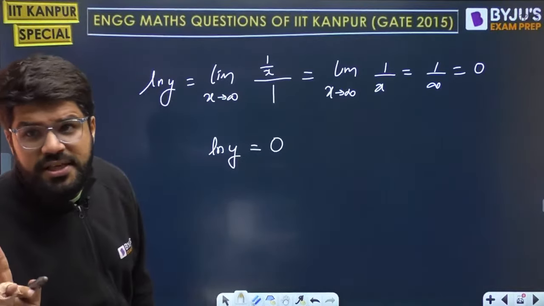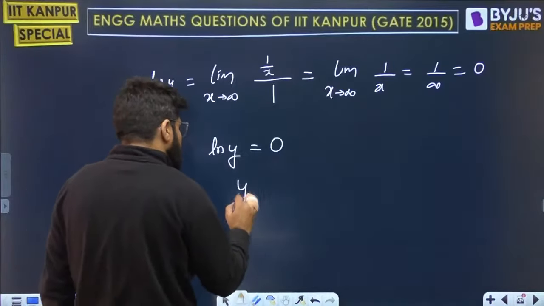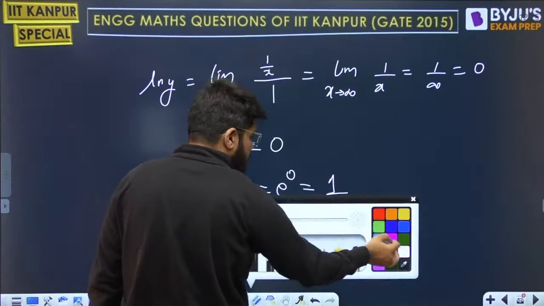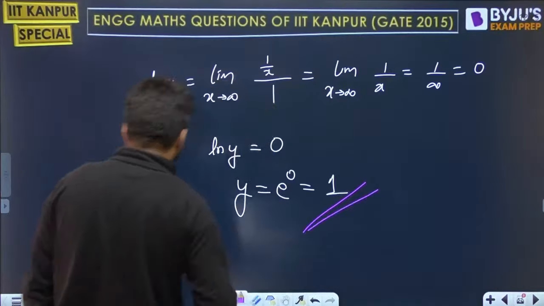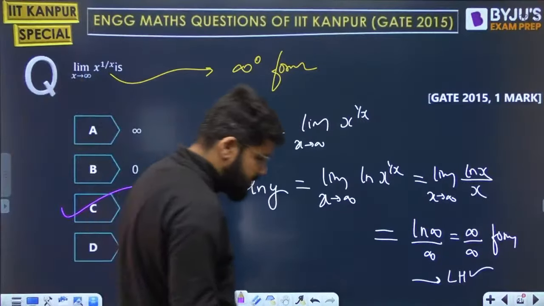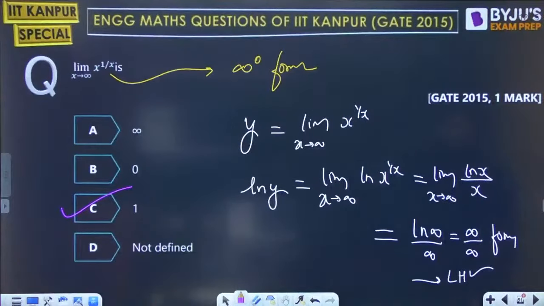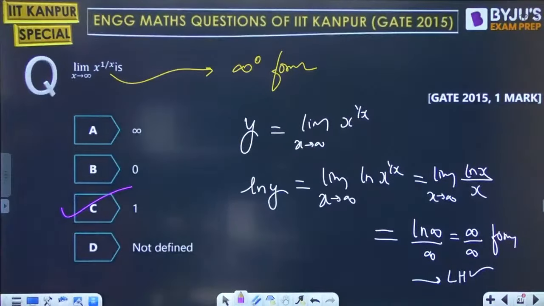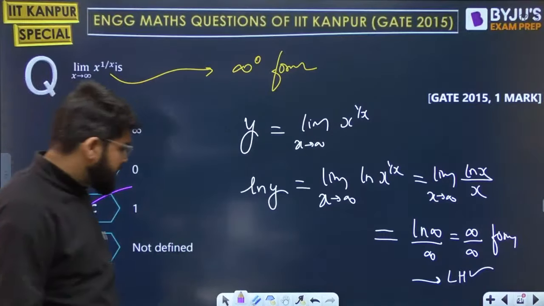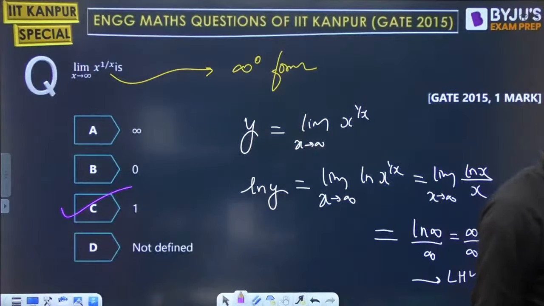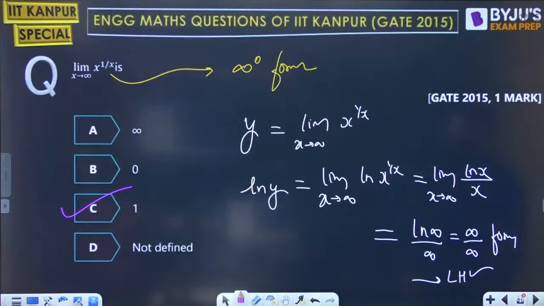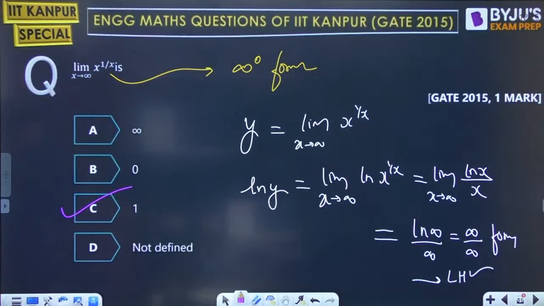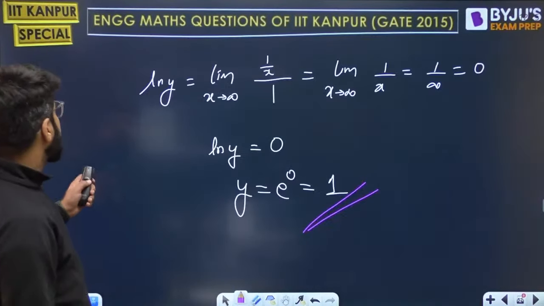See, the final answer is not 0. Log y is 0, so y will be e raised to the power 0, which is 1. Y is equal to e power 0, which is 1. Answer is C. Done. Answer is equal to C. Chalo, cool. Next question, guys.